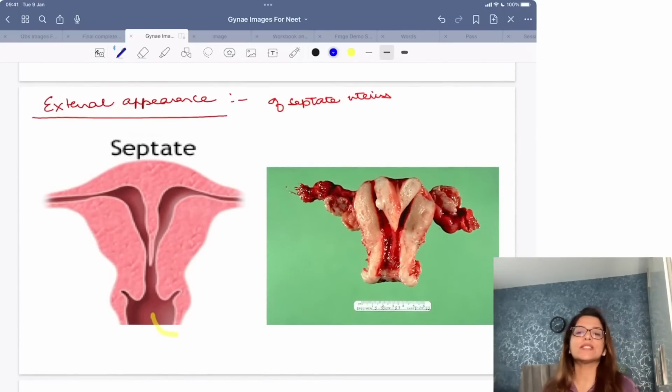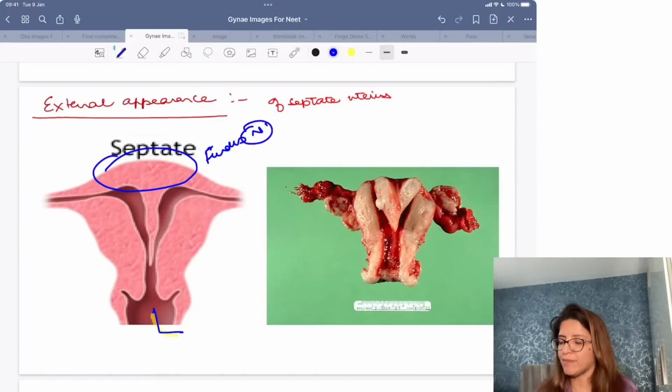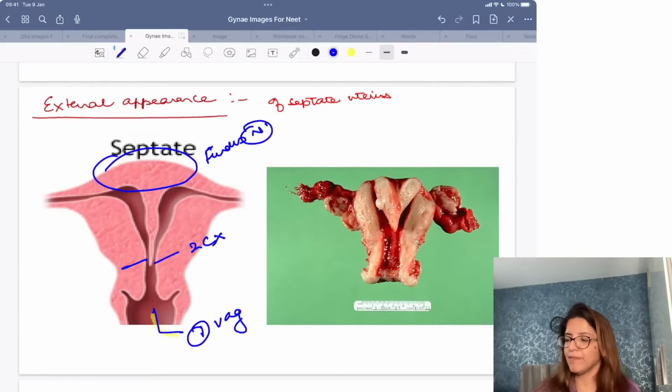Compare this to a septate uterus. In a septate uterus, the fundus of the uterus is normal. Over here also I am getting one vagina, two cervix, and two uterus.